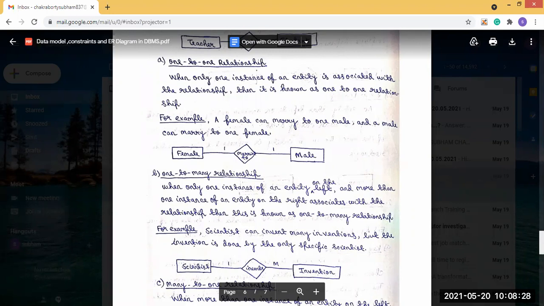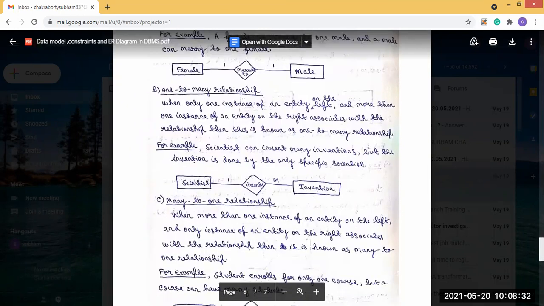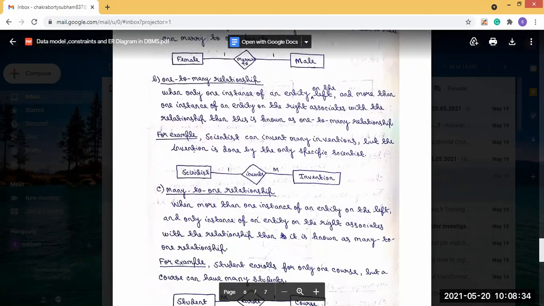Many to one relationship is what? When more than one instance of an entity on the left, and only one instance of an entity on the right, associates with the relationship, then it is known as a many to one relationship.